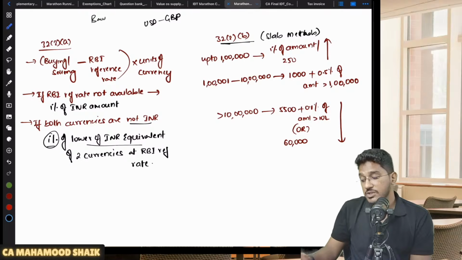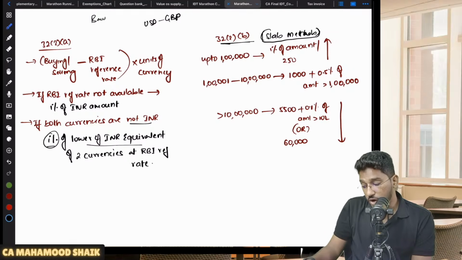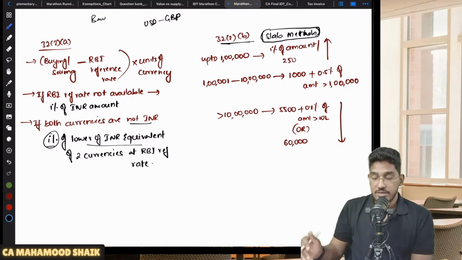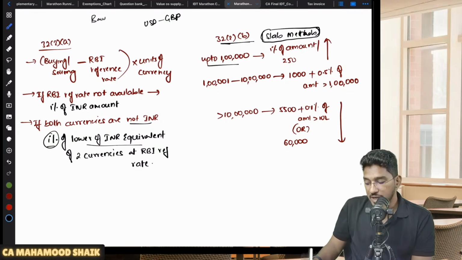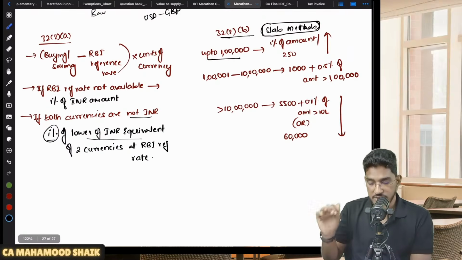Sir, one more slab method is also available. So one more alternative option is available: the slab method. Sir, what is that slab method? Slab method means, like income tax slabs we have, no? Like that they have some slab method. Up to 1 lakh: if the currency getting exchanged is up to 1 lakh INR, 1% of the amount or 250 rupees, whichever is higher. Minimum 250 or 1% of the amount, whichever is higher.